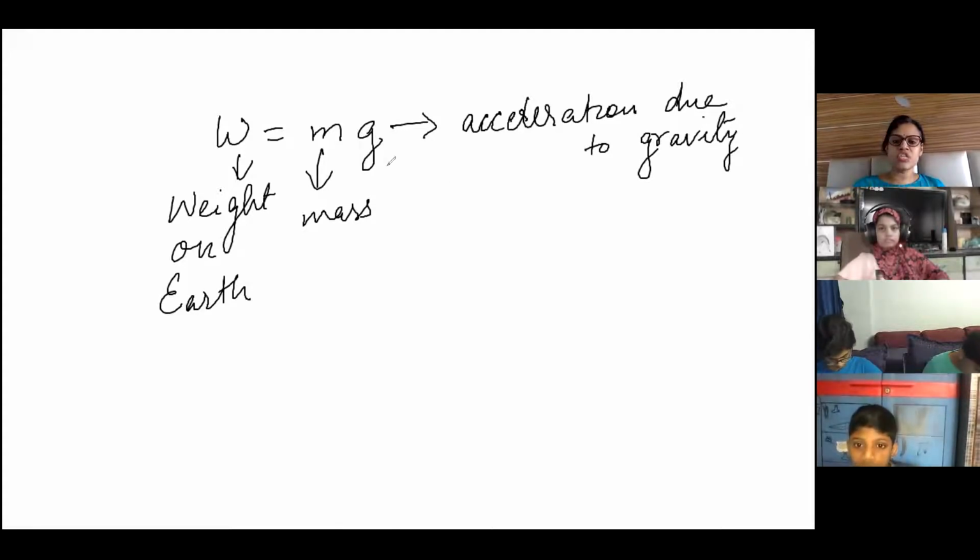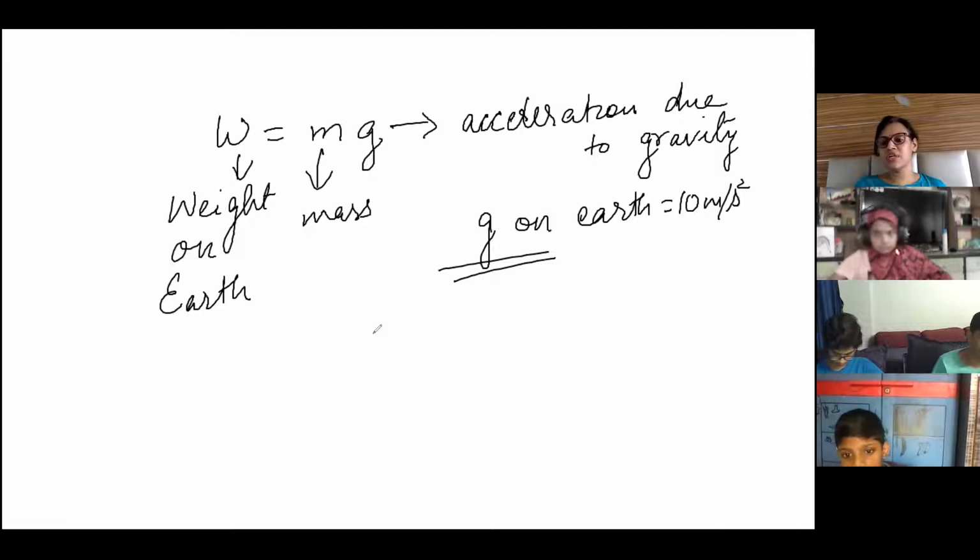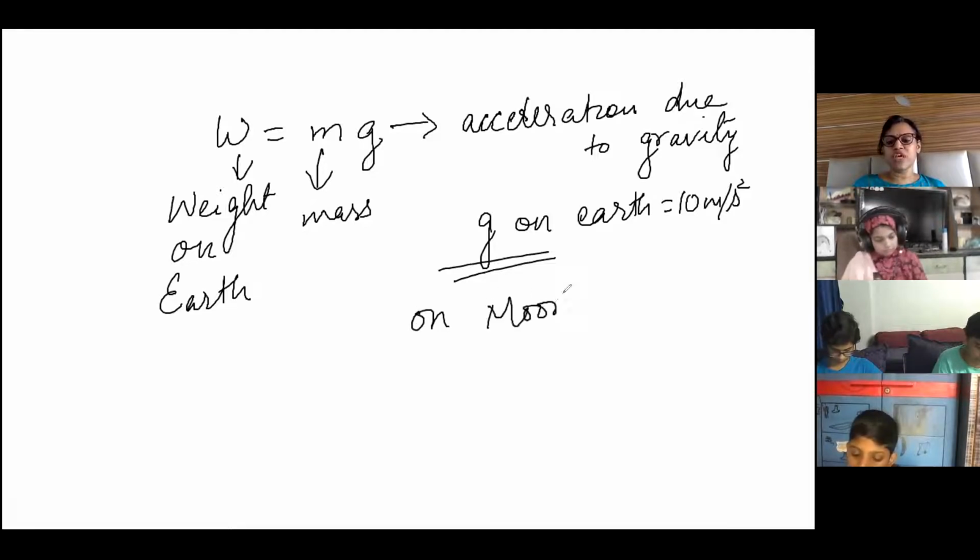So G on Earth is 10 meter per second square. So on Earth, your weight will be the same. Take your weight in Mumbai, in Delhi, or in America, wherever you take your weight it will be the same, because G on Earth is approximately 10 meter per second square. But when you go on the moon, your weight will be less than the weight on Earth.